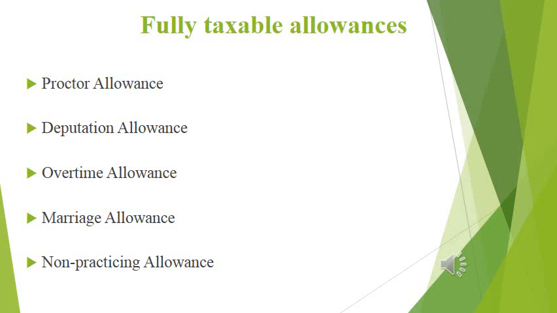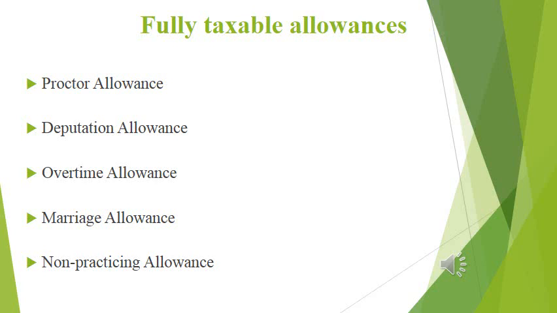The next one is deputation allowance. Deputation allowance is also known as substitute allowance. It is an allowance given by an employer to an employee who may be deputed for some other jobs or assignments which are not his normal duty. For example, a teacher in charge may be deputed for admission procedure as admission nodal officer, or may be deputed as some research assistant. He may be given some additional amount as a deputation allowance. This amount is also fully taxable.